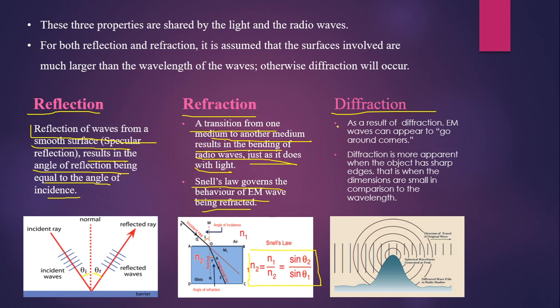Diffraction is another property. When the wavelength of the wave is much larger than the surfaces involved, then diffraction occurs. As a result of diffraction, EM waves can appear to go around corners. This is usually seen when the object has sharp edges. So basically, the radio waves move in the form of circles. This is the diffraction, and diffraction is more apparent when the object has sharp edges, that is, when the dimensions are small in comparison to the wavelength.